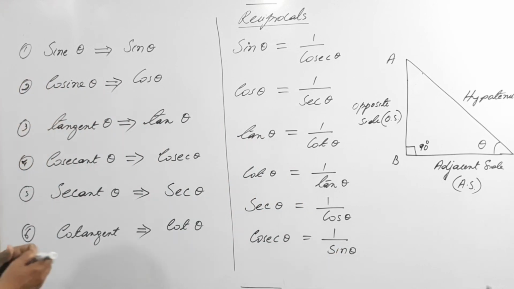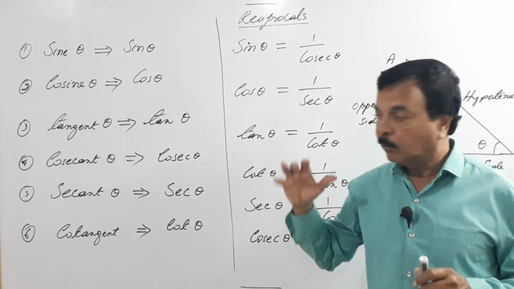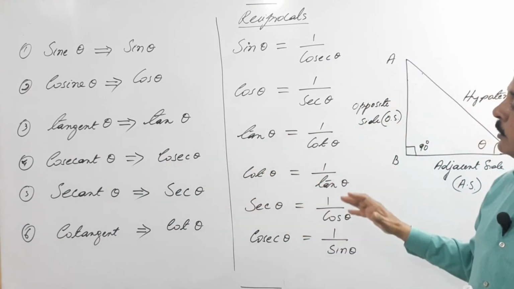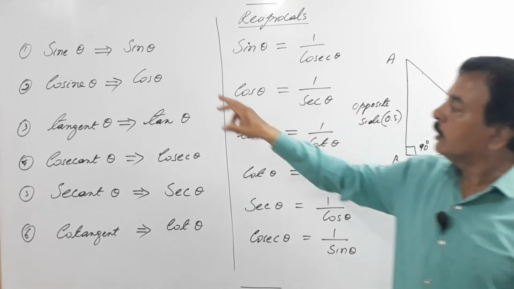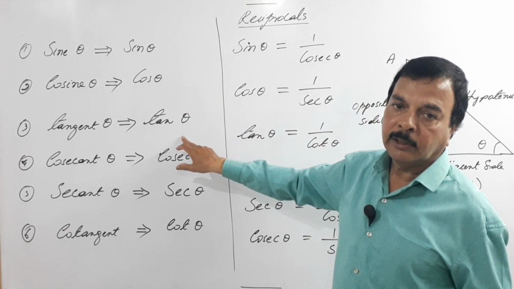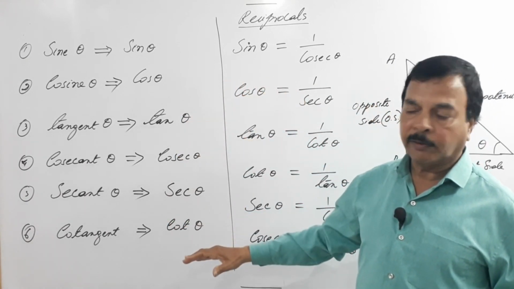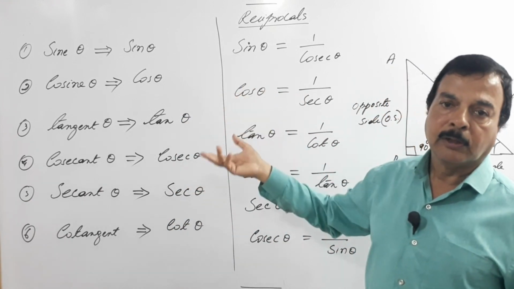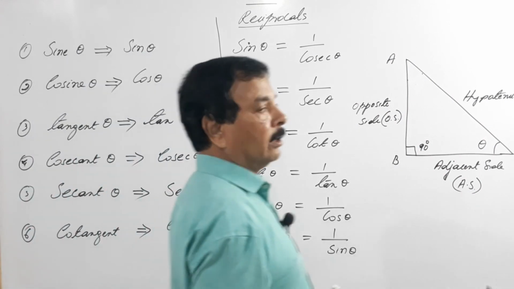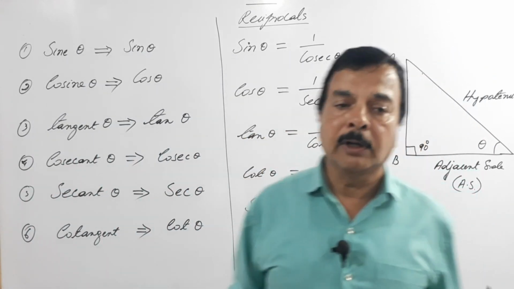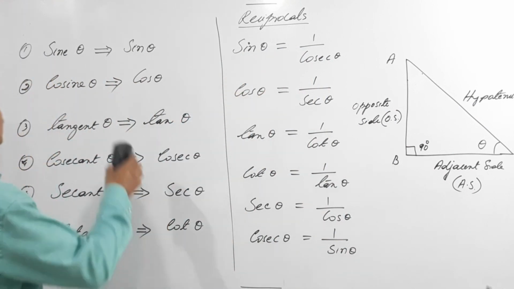If you remember this much, it is more than enough to know the trigonometric ratios, and we'll see how we get sin theta, cos theta and so on. Once we get sin, cos, tan theta, the other three are very easy to find because they are reciprocals. Just reverse it, that's all. Make a note of this. You have learnt the trigonometric ratios and their reciprocals. Done. So I will rub this.